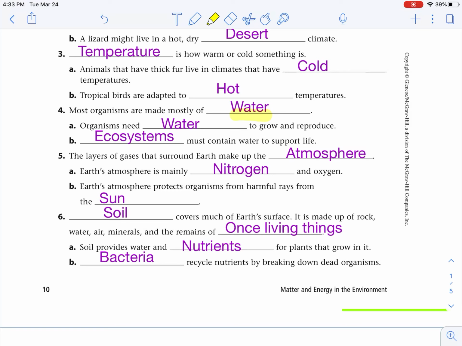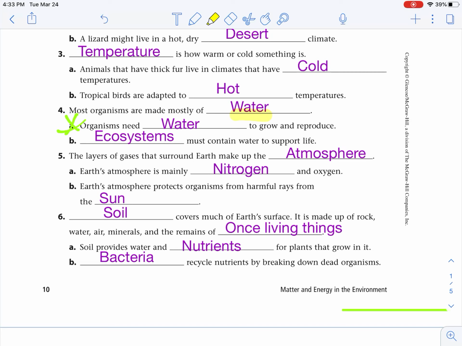Organisms need water to grow and reproduce. All organisms, every biotic factor, needs water to grow. And you know that with your lawn or with your plants, that if you don't water your plants, they're not going to grow. Ecosystems must contain water to support life. Now, our ecosystems might have a variety of amounts of water, from a little bit of water to a lot of water, but all ecosystems are going to contain a certain amount of water because every biotic factor needs water. The layers of gases that surround Earth make up the atmosphere.